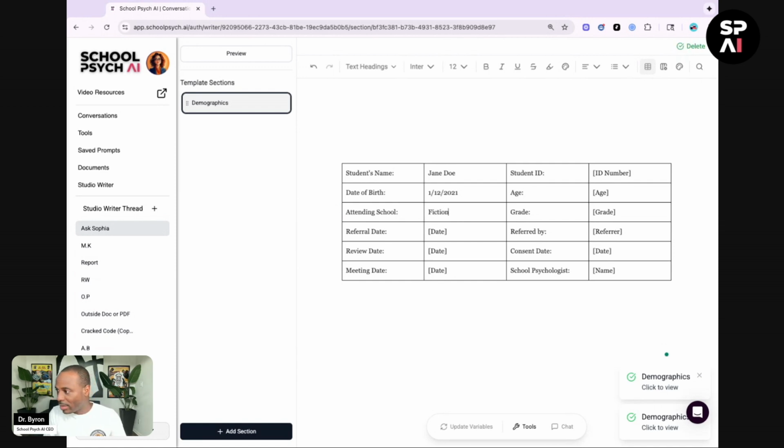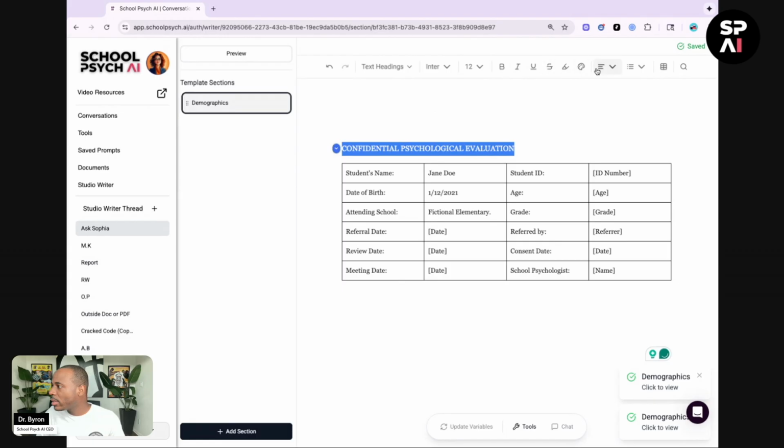Now we can edit directly inside of this document, which is so cool. All right. Now, if I wanted to say, confidential psychological evaluation, you can see this is starting to take shape like an evaluation, because it's an editor and we can edit directly inside. Boom. So now we have that.